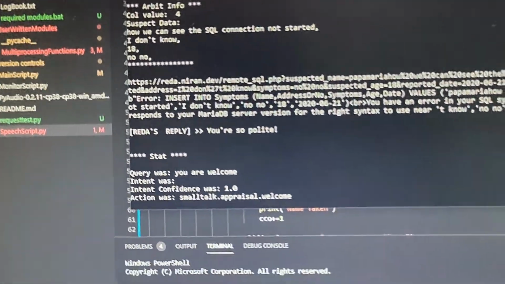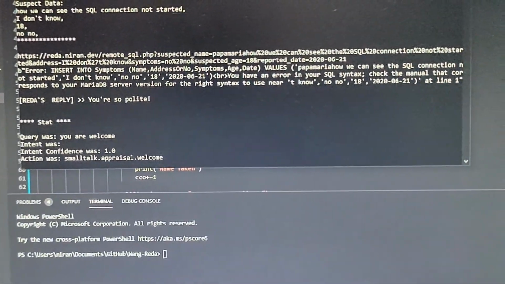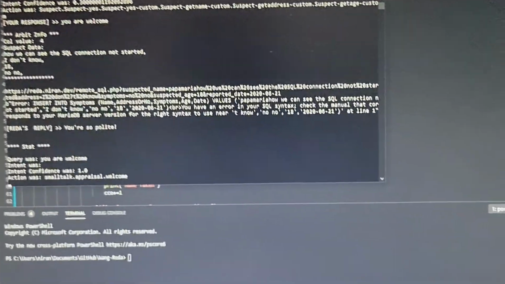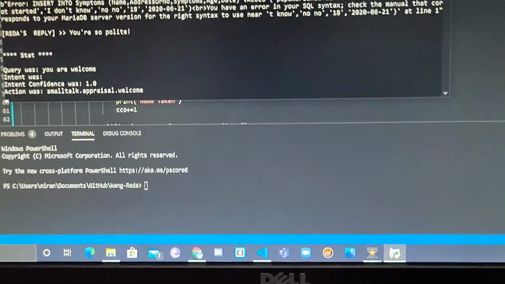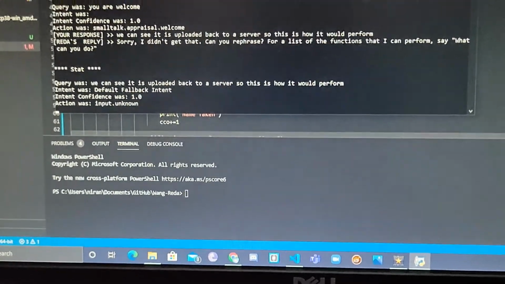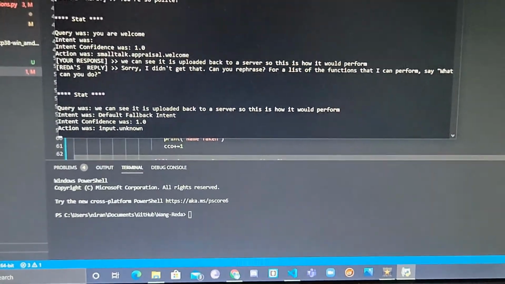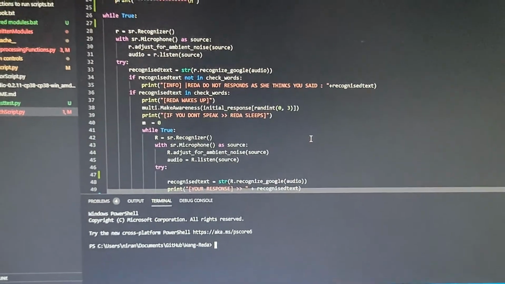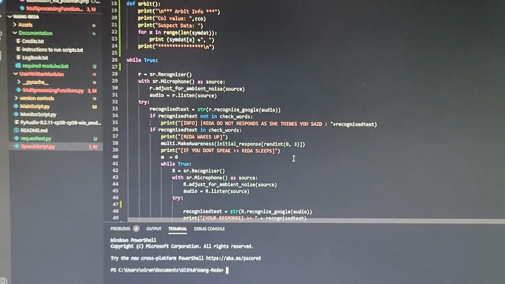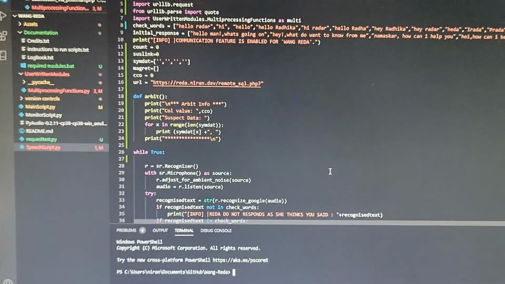Now as we can see, it is uploaded back to our server. So this is how it would perform. It's still listening to us. Until the program is closed, it would continuously speak back to us. So this was the speech script which runs on Reda.